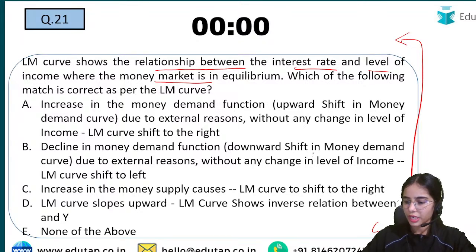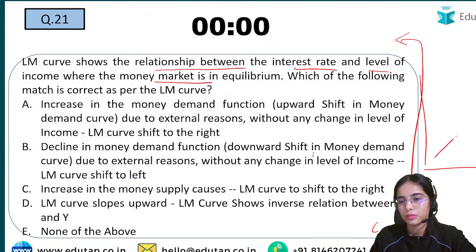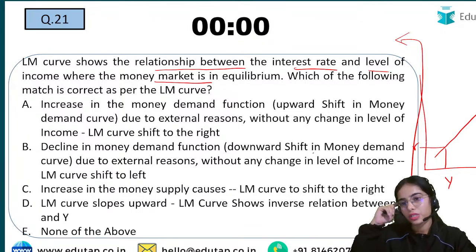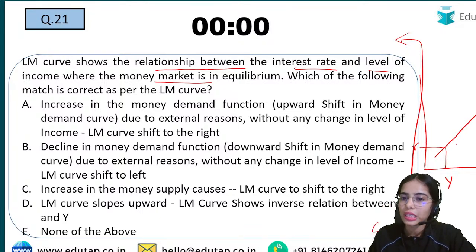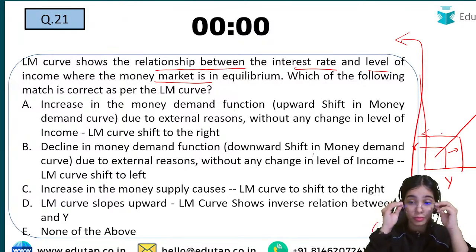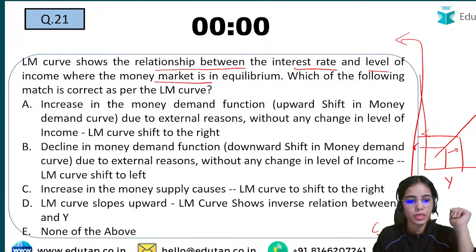Anyone who is able to give the right answer of this question? Okay. See, LM curve is upward sloping. Okay, it shows that with the increase in the level of income, there is increase in the rate of interest. So which of the following is correct here?